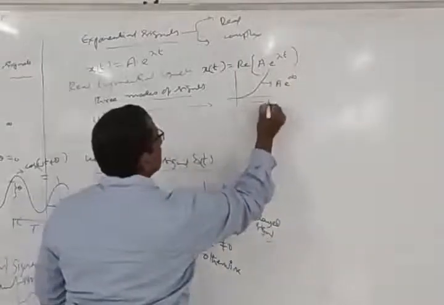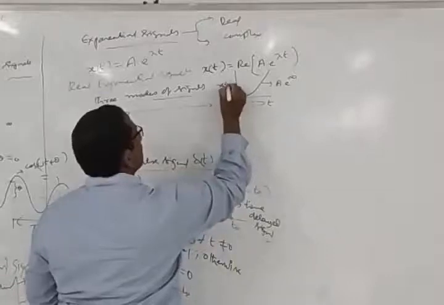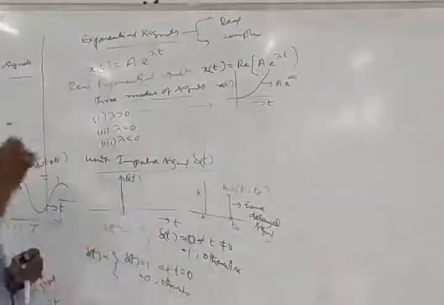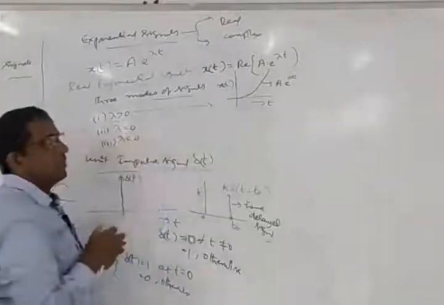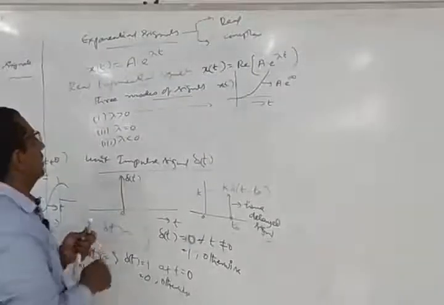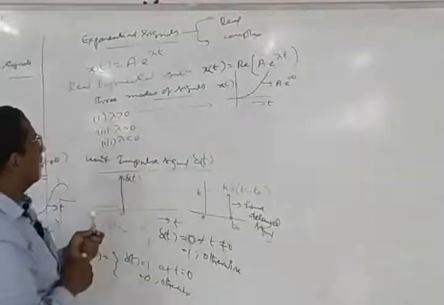With respect to time t, it is x of t. So we get the increasing exponential signal if the condition is lambda greater than 0.